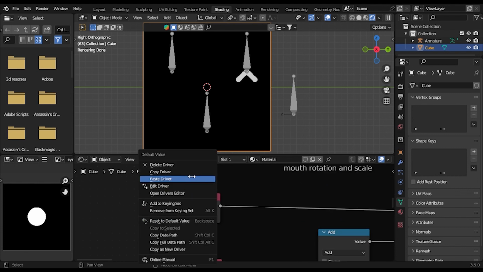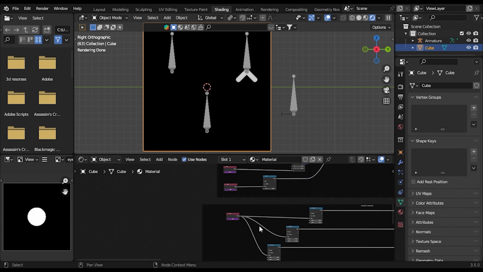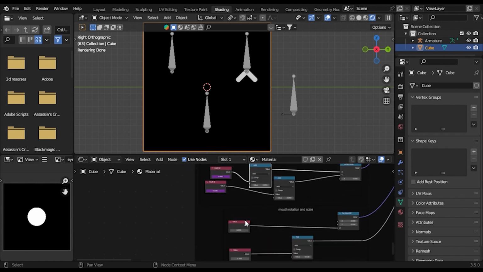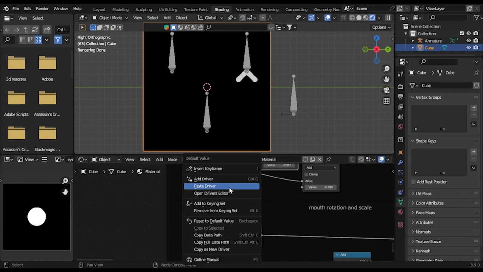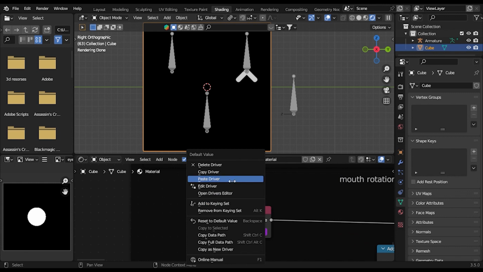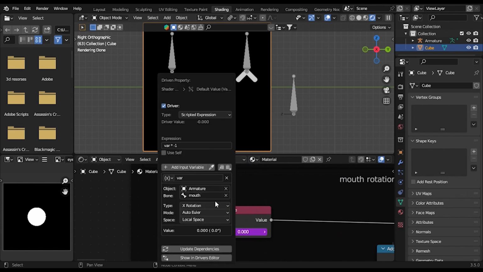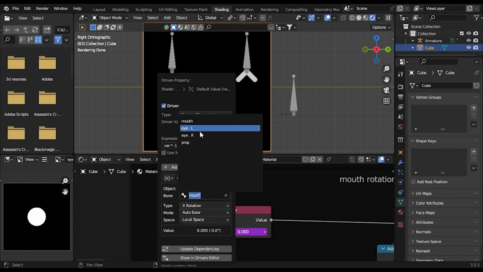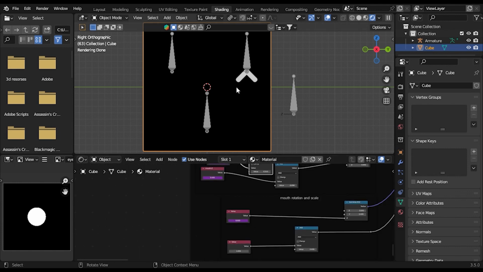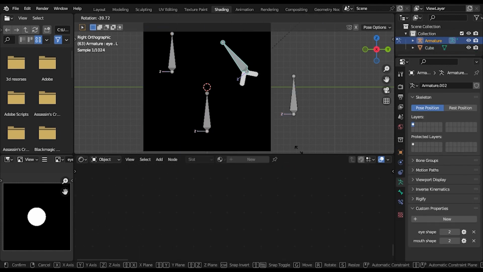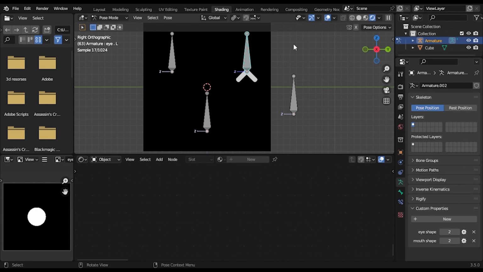Let's copy driver and paste driver. And you want to go edit driver. Instead of the mouth, we'll use the IL. And let's see now, it rotates correctly. And you want to go back.